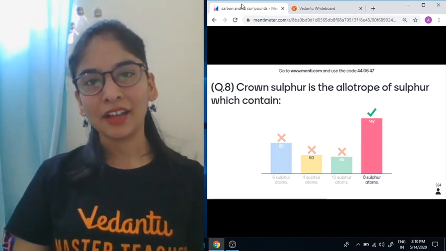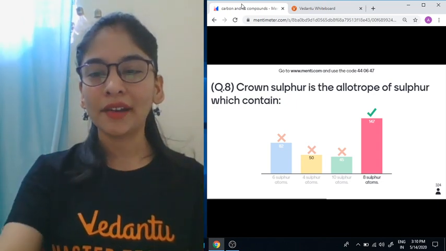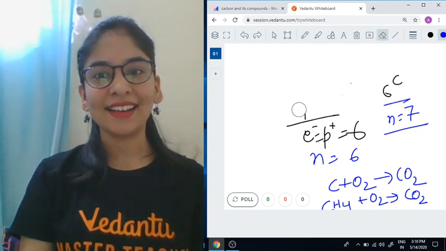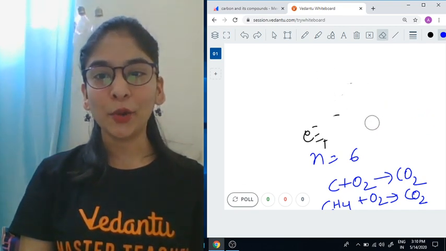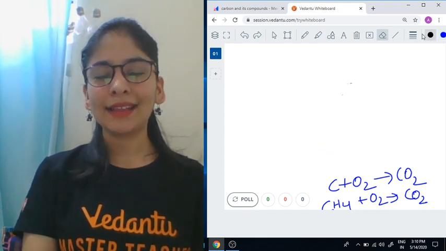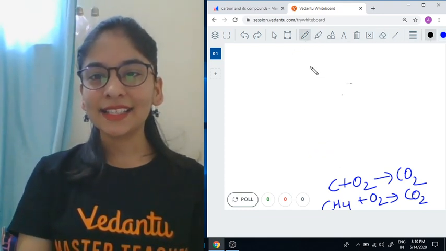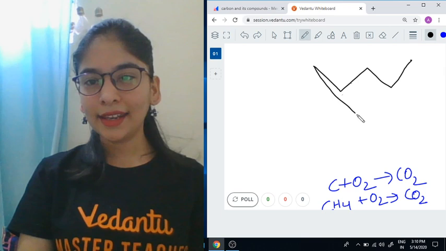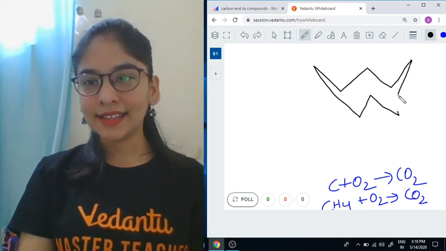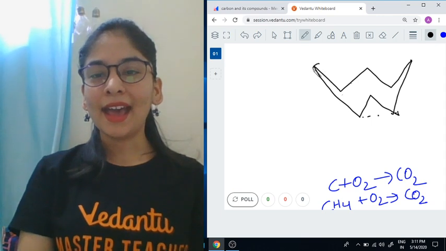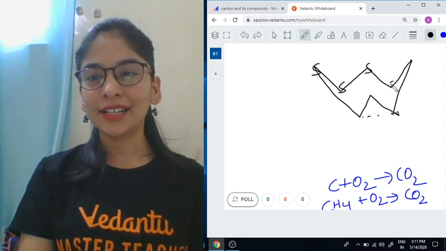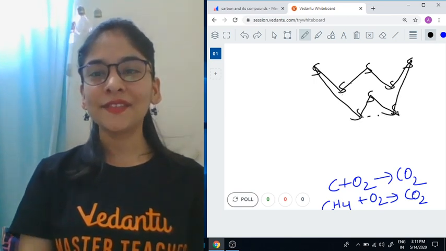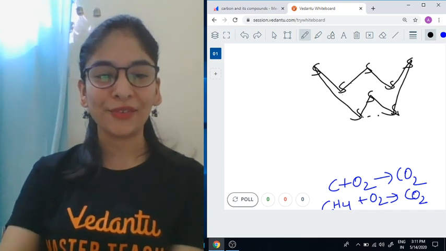That is S8. Okay, students. 8 sulfur gives you a crown type of structure. Let me try to draw it for you so that my students can understand. As I told you, my drawing won't be very nice, but at least I can try for my students. So it is a structure like this. Make a W and then it's like this. This is that crown type of shape, and all the sulfur atoms are at all the vertices, all the corners. Now count, there are 8 sulfur. 1, 2, 3, 4, 5, 6, 7, 8. This is the crown shape allotrope of sulfur.